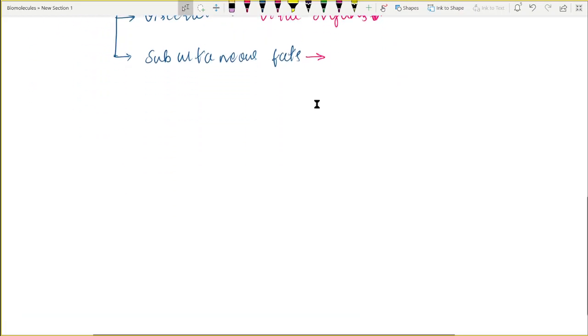So the next function of the lipids is the transport of fat soluble nutrients. They are involved in the transport of fat soluble nutrients.